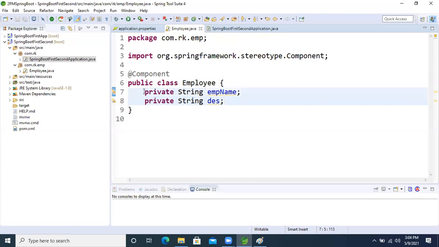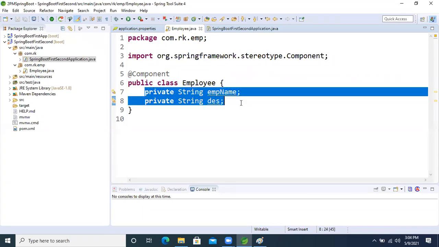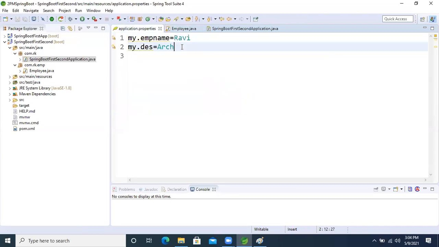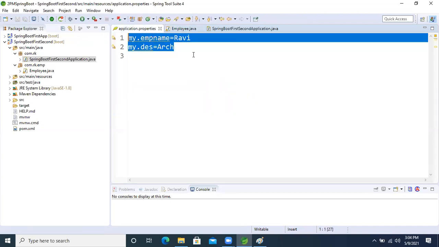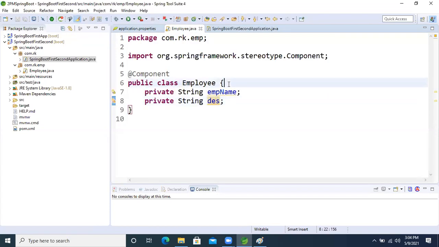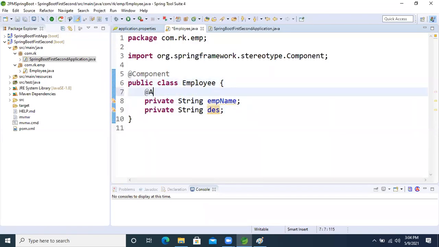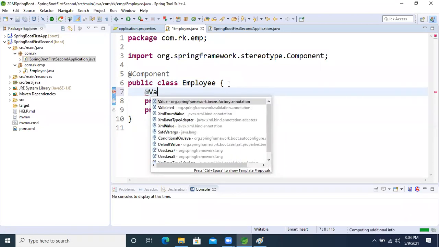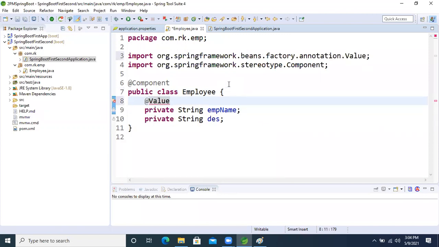I want to inject data into these two properties, using the values which are already there in the property file. I want to read them. So for that, which annotation will we use, guys? The @Value annotation.